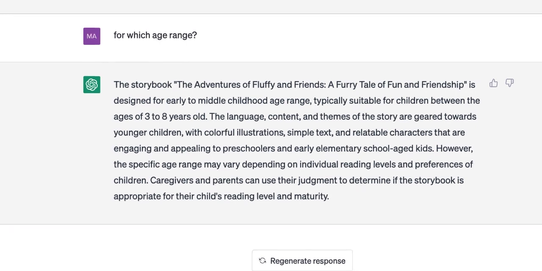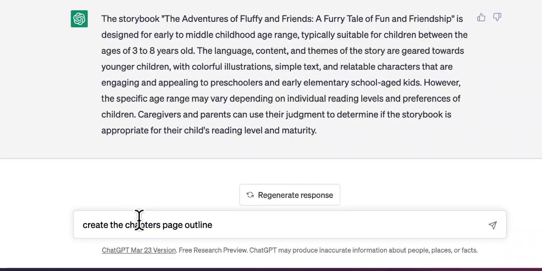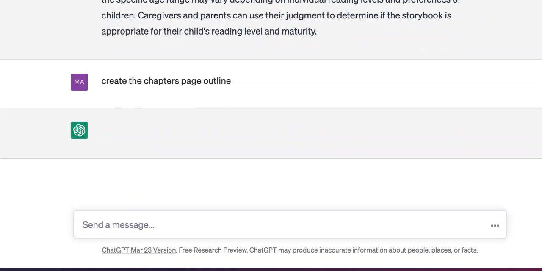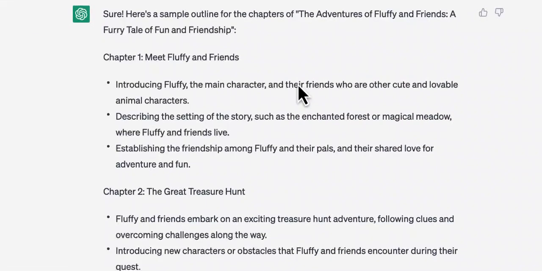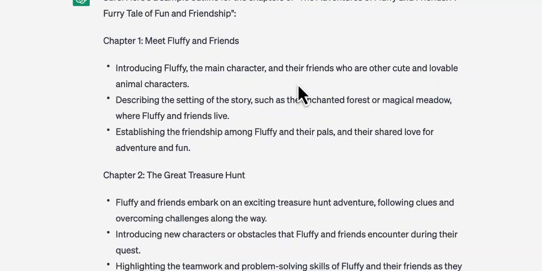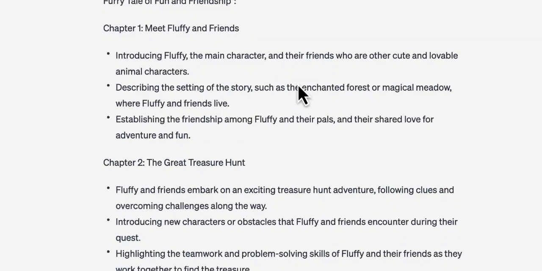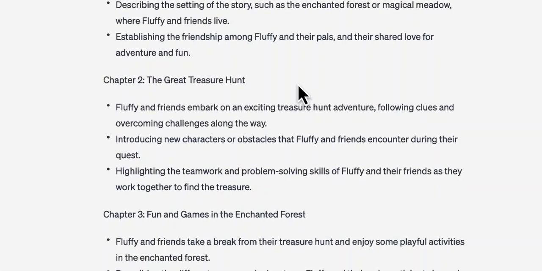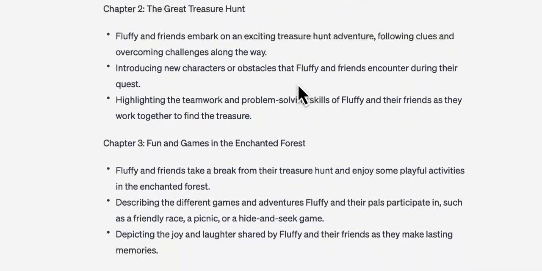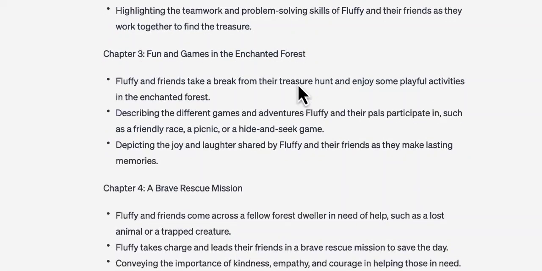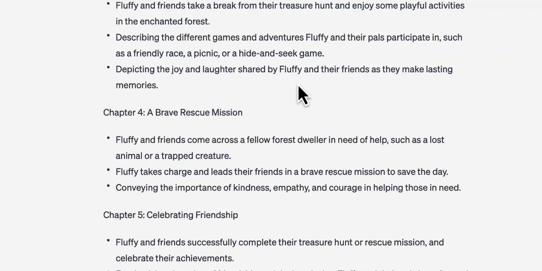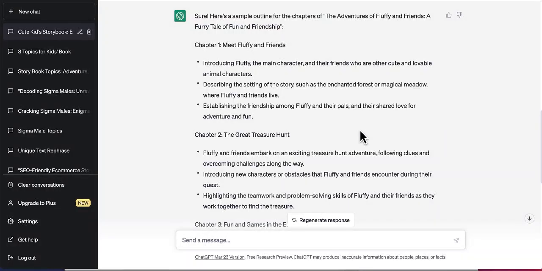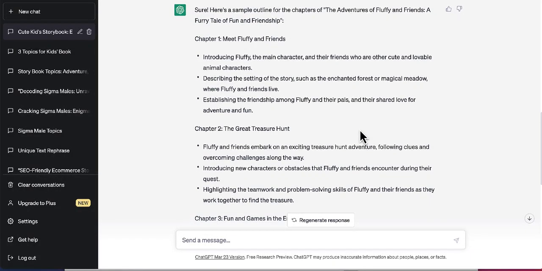So now let's ask ChatGPT to create the chapter page outline. As you can see, the chatbot has created the chapters, and each chapter includes the scenes and details, like Chapter 1, Meet Fluffy and Friends. Chapter 2, Great Treasure Hunt. Chapter 3, Fun and Games in Enchanted Forest. Chapter 4, a brave rescue mission. Chapter 5, Celebrating Friendship.